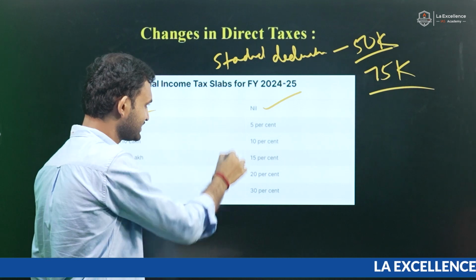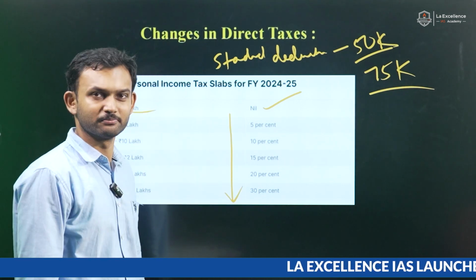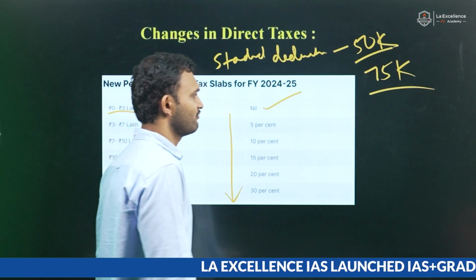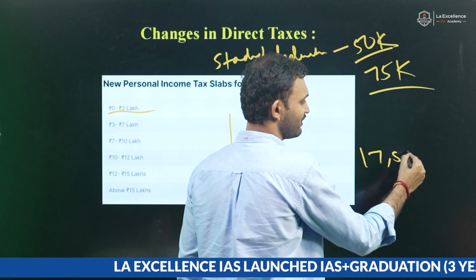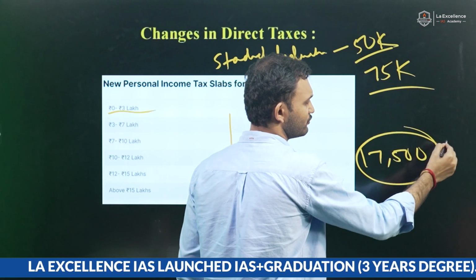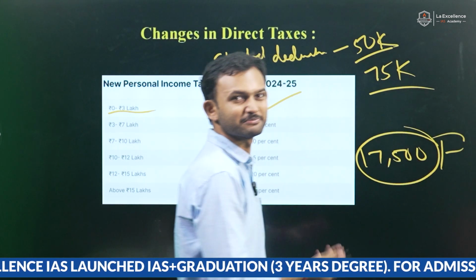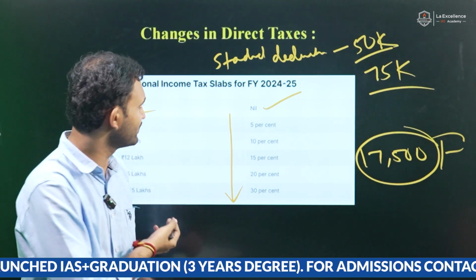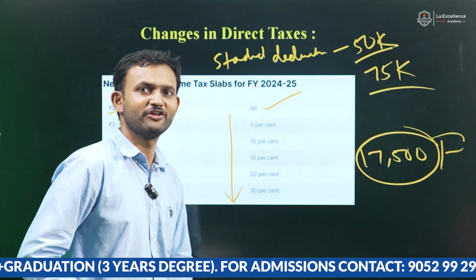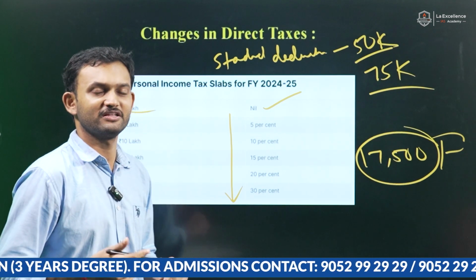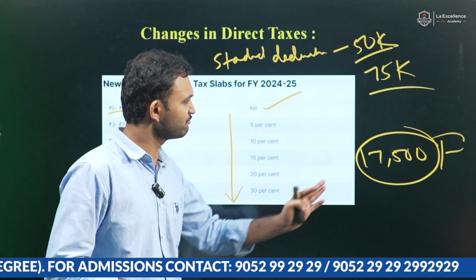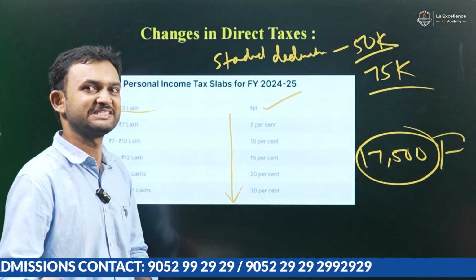With this change, the maximum benefit anyone can get would be somewhere around 17,500 rupees in taxation. That's the maximum. So there is a slight benefit here. If one is very simplistic and is part of the middle class paying taxes, then slight relief is seen.